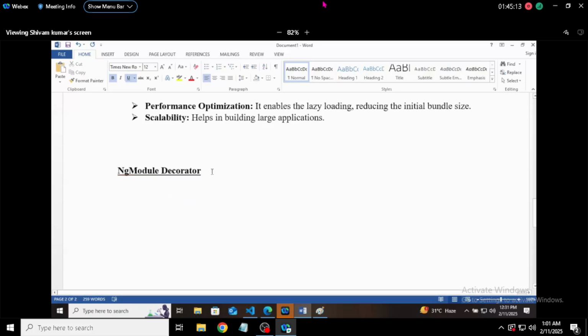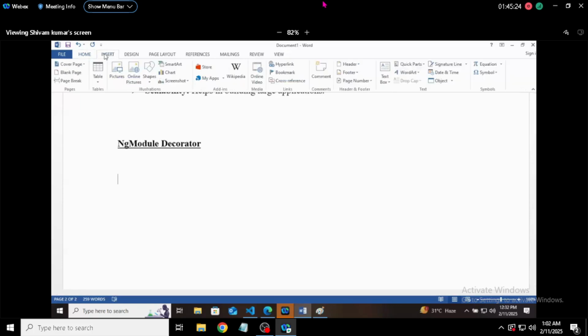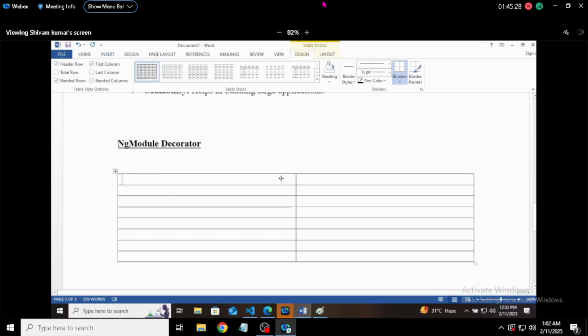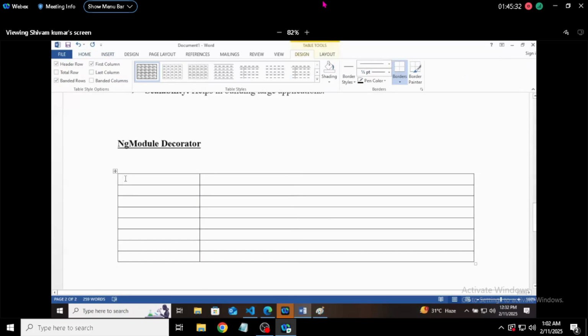This NgModule decorator has two things: properties and descriptions.